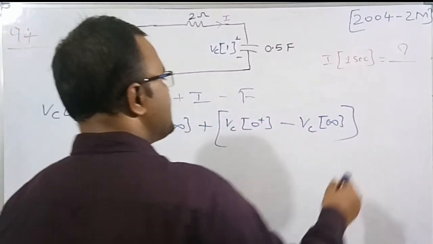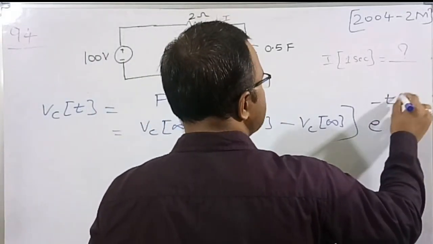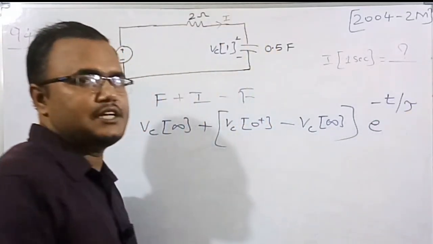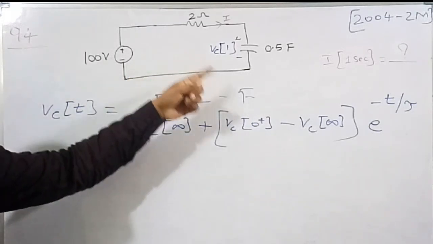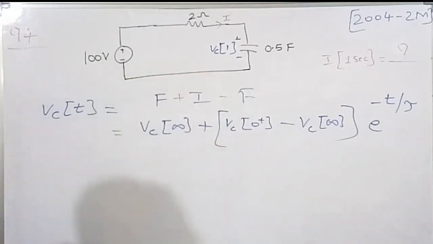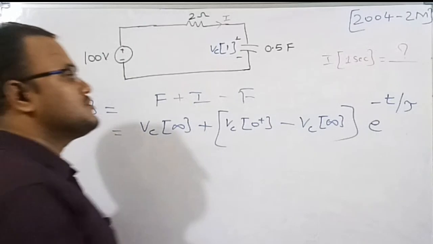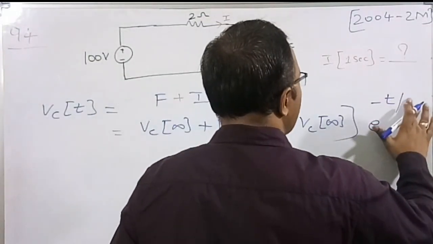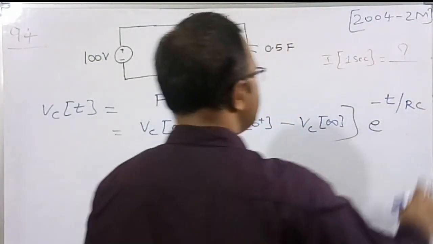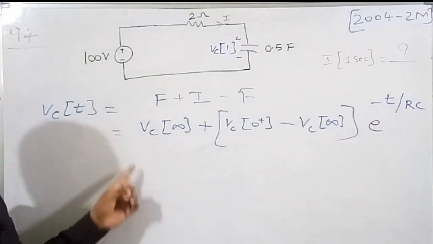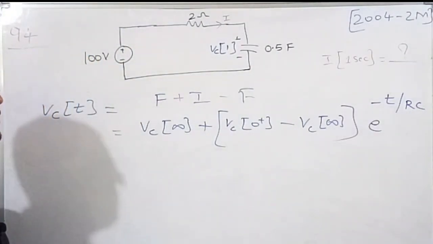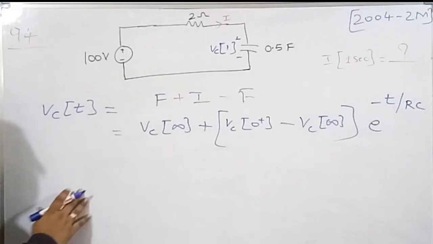So now we need to write another term which is e to the power of minus t by tau. Tau means time constant. Time constant of an RC series circuit is RC, right? So the time constant is equal to RC, which is R into C. So now we need to find what is the value of VC of infinity.